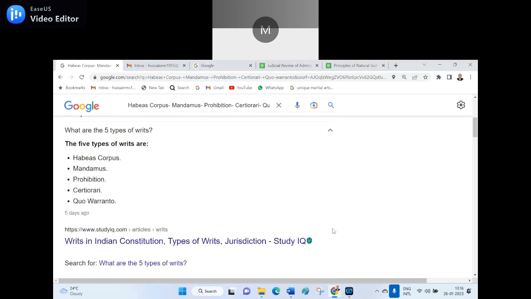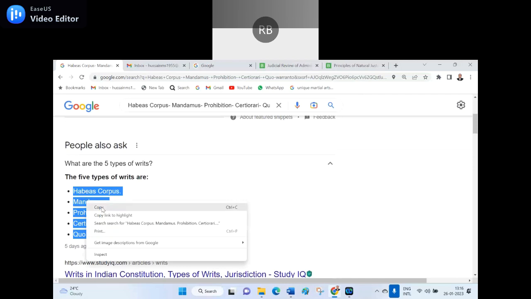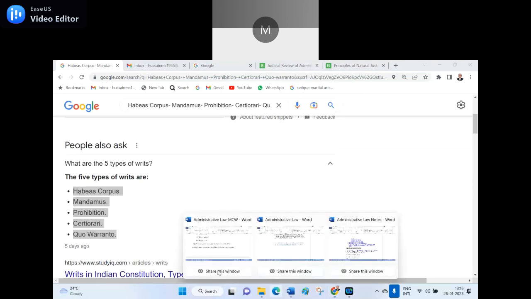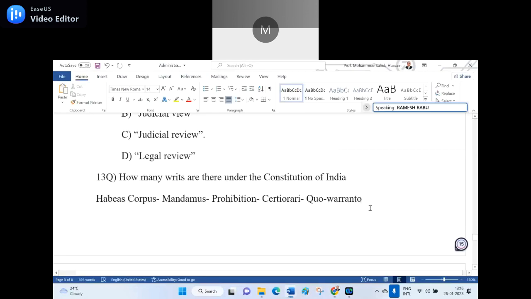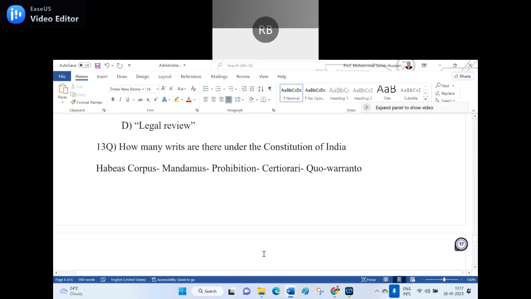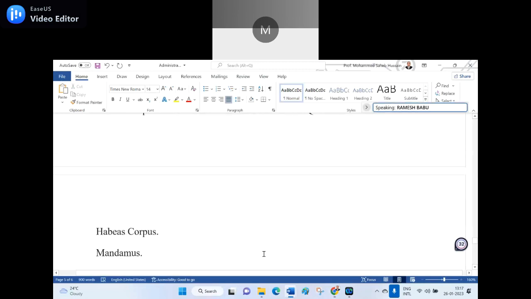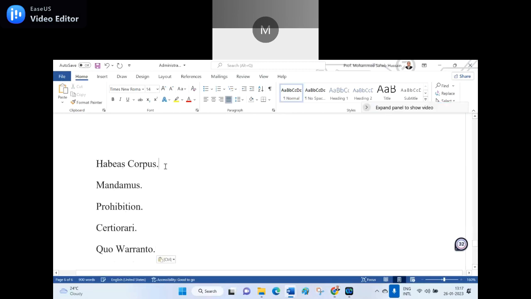Did you see the sequence? Say yes. Yes, sir. So I can frame it, see whether the same sequence is there or not. Let me check it. Same sequence, sir. See, habeas corpus, mandamus, prohibition, certiorari, quo warranto. So they may ask you the question in this manner also. Am I right? Right, sir. I am showing the mechanism to you.